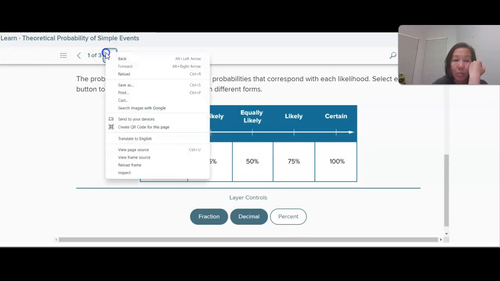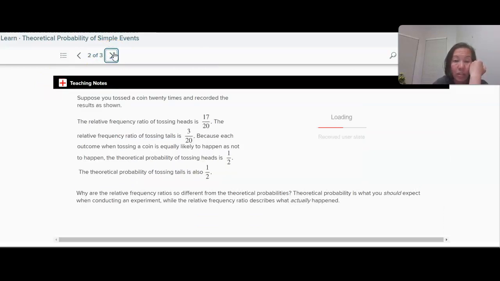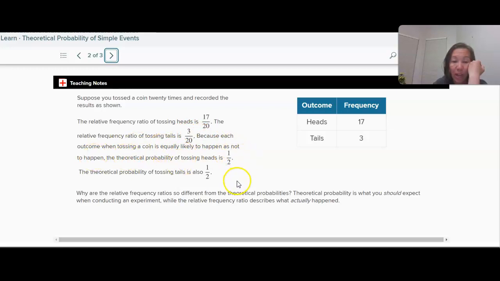Continuing on page 531, if I toss a coin 20 times and record the results, then the relative frequency of tossing heads is 17 out of 20. The relative frequency of tossing tails is 3 out of 20. But because each outcome is equally likely to happen, the theoretical probability is 1/2.